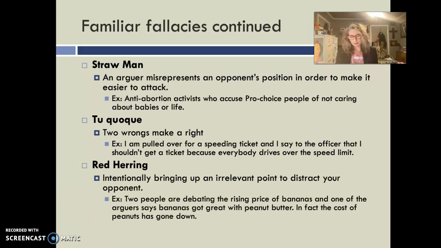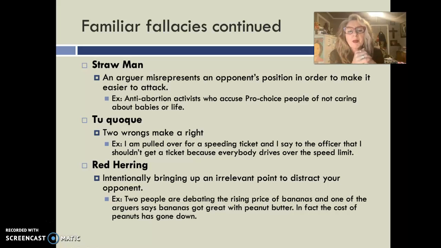Red herring argument. A red herring argument, or a fallacy, is when, and this happens a lot, like in a debate, someone purposely brings up some irrelevancy that has nothing to do with the argument they're having in order to distract you. They might purposely do that, or they might unintentionally do it. That's a red herring fallacy.